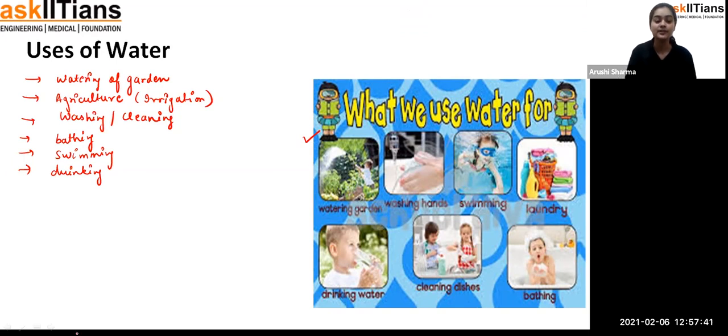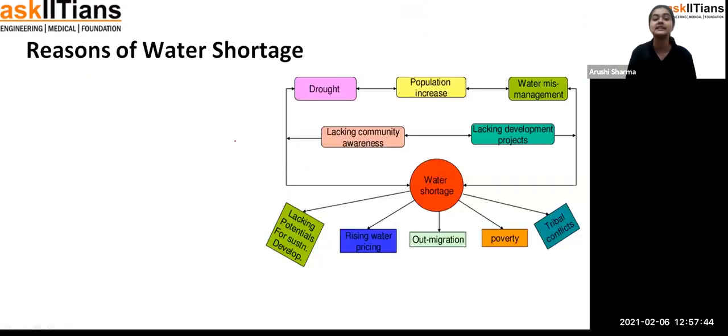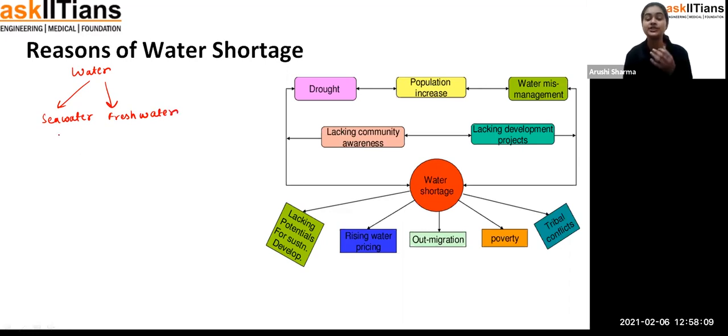Now, if we talk about the reasons for water shortage, like why the water is getting short. Even though the water on the earth is present around 71%, or 72% I think, the thing is, students, that we have sea water and we have fresh water. The sea water, from the oceans and seas, is salty in nature, so we can't use this water for our domestic work. That is why we require fresh water, and the amount of fresh water is very less.